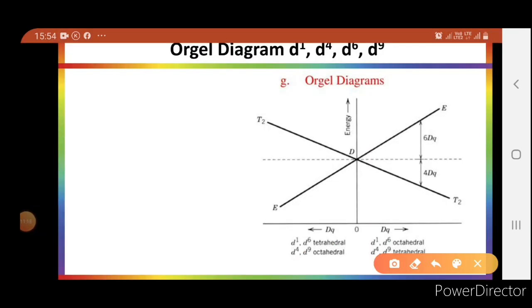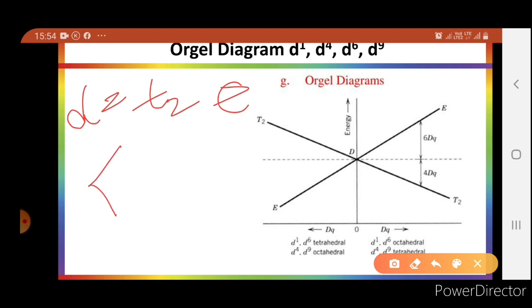As you all know, the splitting of d orbital in tetrahedral field is just reverse of octahedral field, and the difference is the tetrahedral geometry has no center of symmetry, so the tetrahedral splitting term symbol will not include any g. So in tetrahedral, d orbital split as T2 and E, and this will be reverse of octahedral splitting. In octahedral it is T2g, Eg; in tetrahedral it will be E, T2.